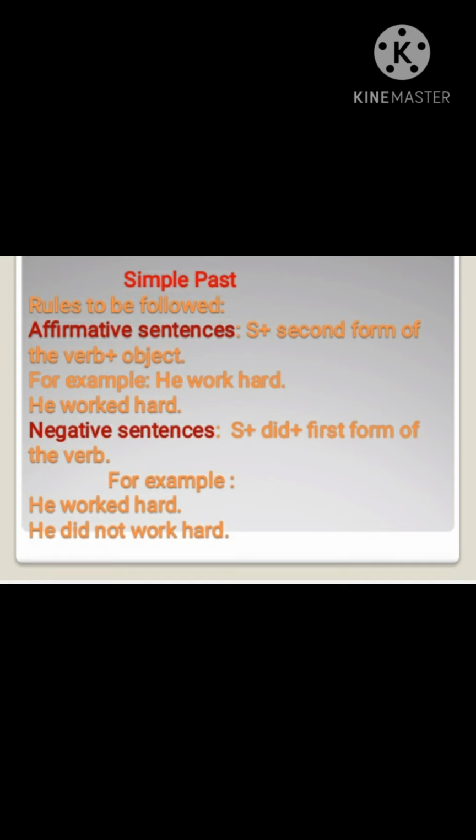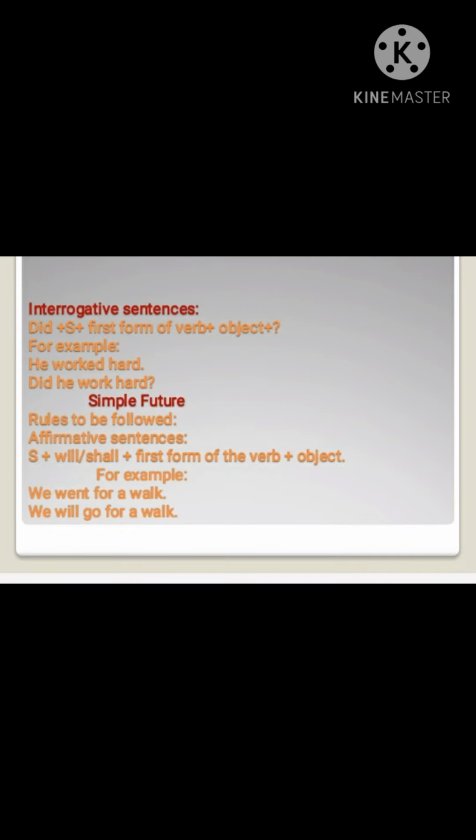Then if we want to change it into interrogative form, again we will use the rules. Did comes first, then the subject, then the first form of the verb plus object, then at the last a question mark. For example, he worked hard. Now we will change it into did he work hard. When we are using did, then we have to use the first form of the verb.